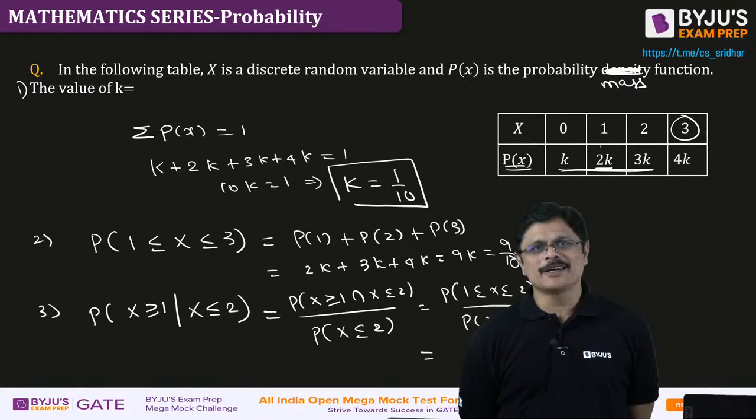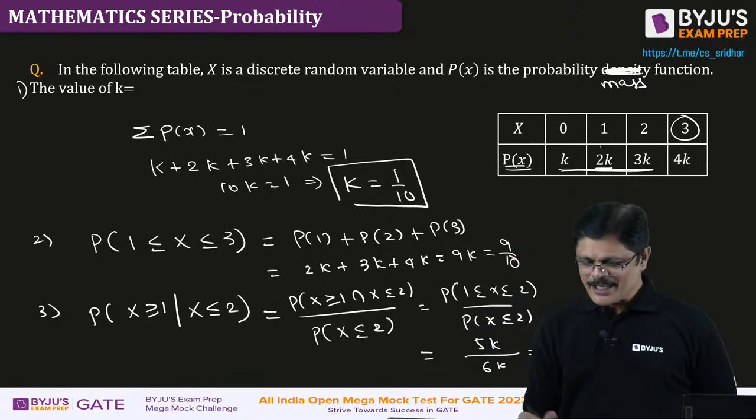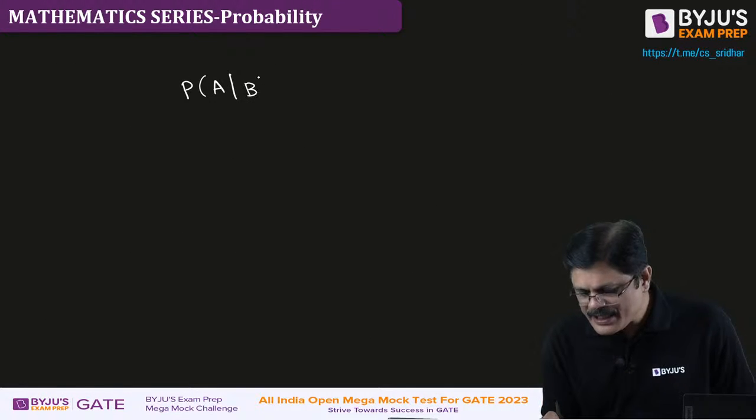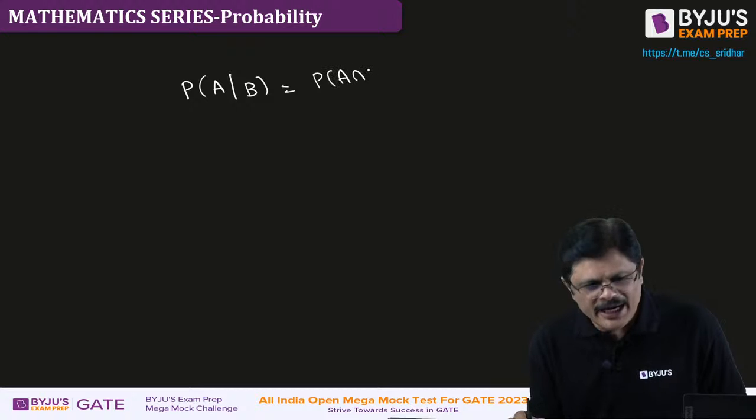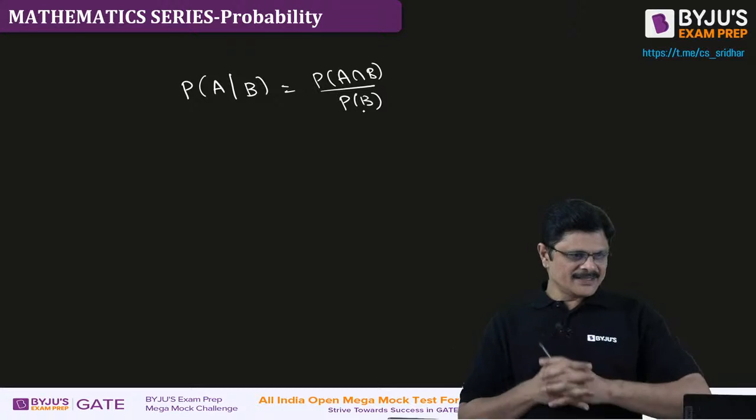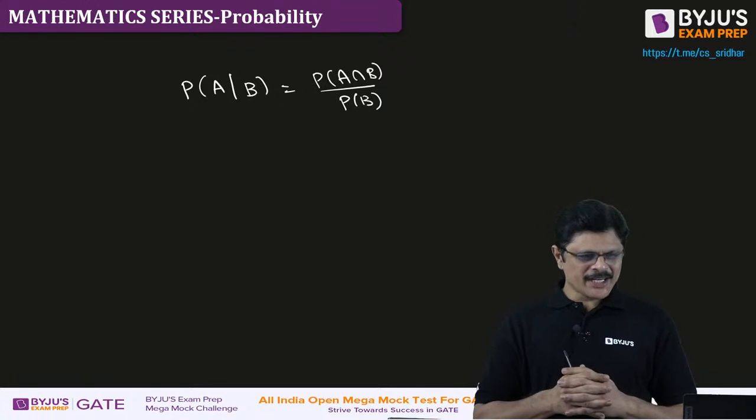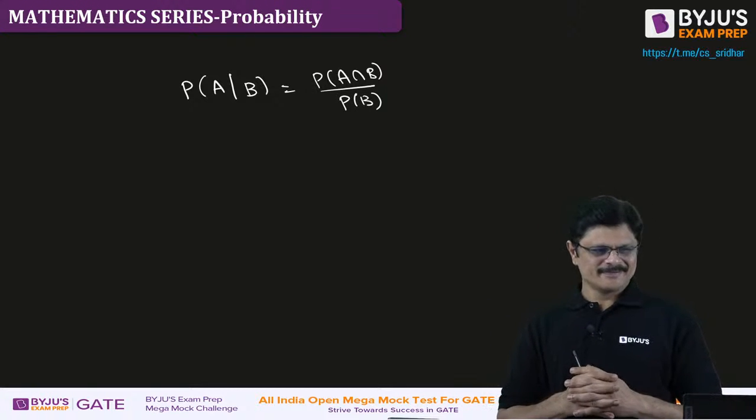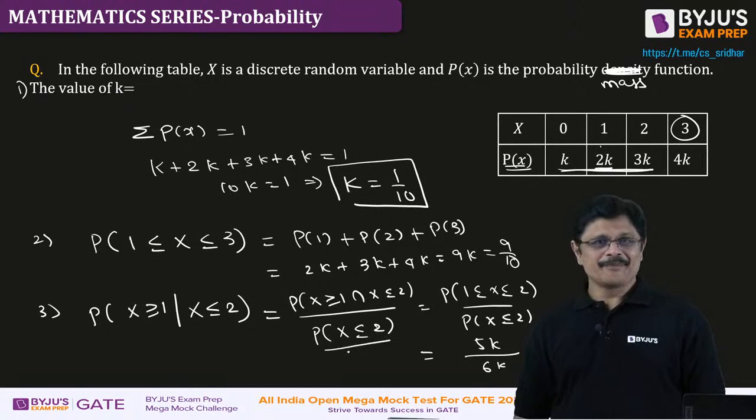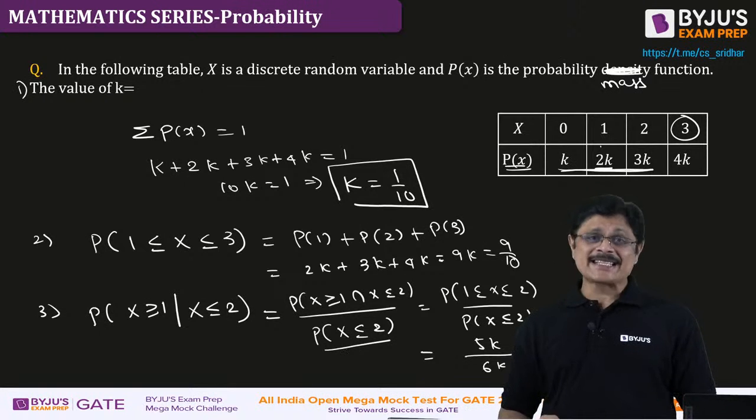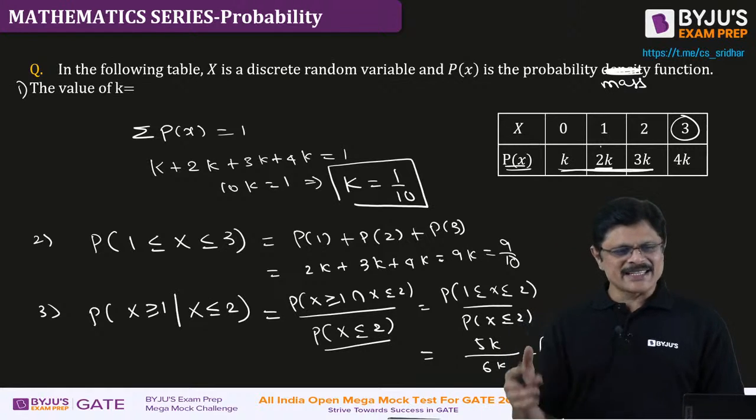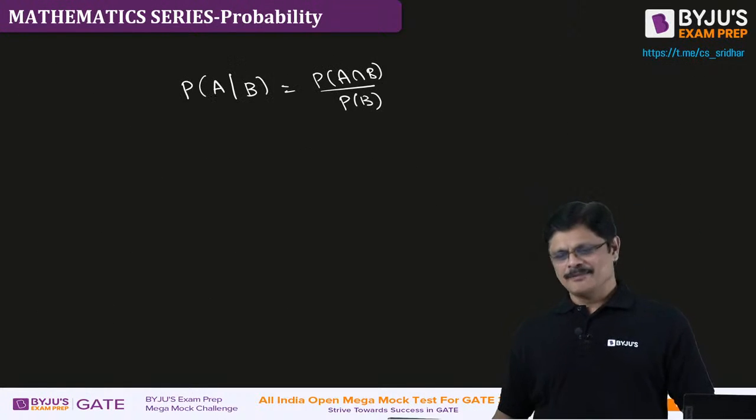This is a basic concept. Conditional probability. Conditional probability is what? Probability of A given B is probability of A and B divided by probability of B. That's it. Hope you understand. So here the sample space will be this one, x less than or equal to 2. That is 0, 1, 2. It's not 1. Am I clear? So that changes. Got it? Please remember this.